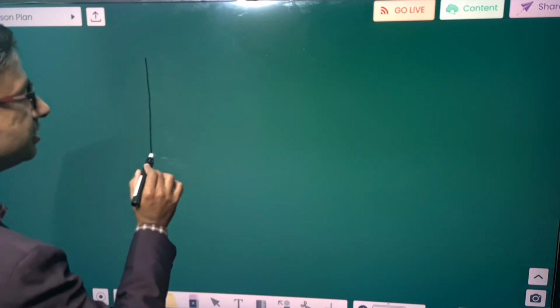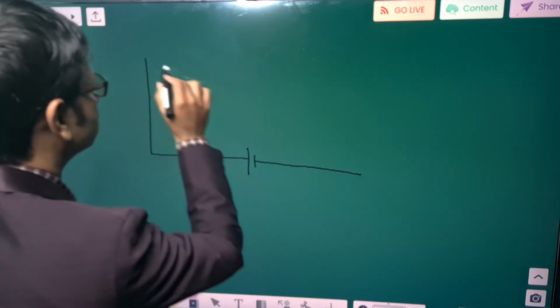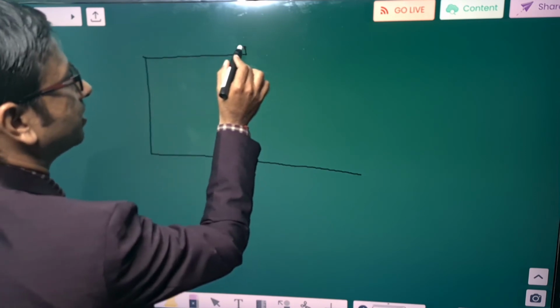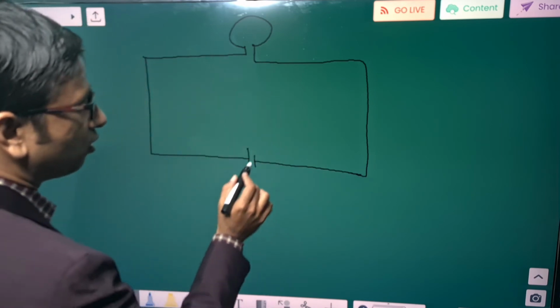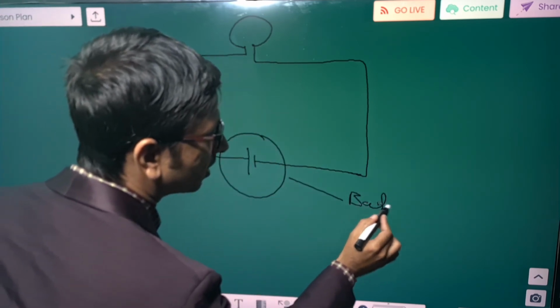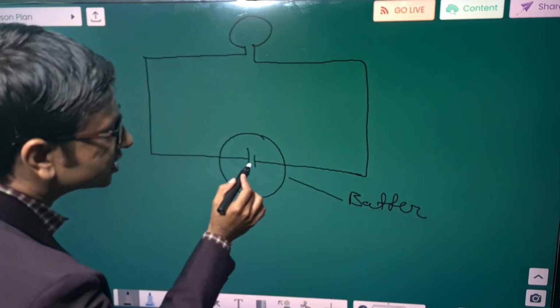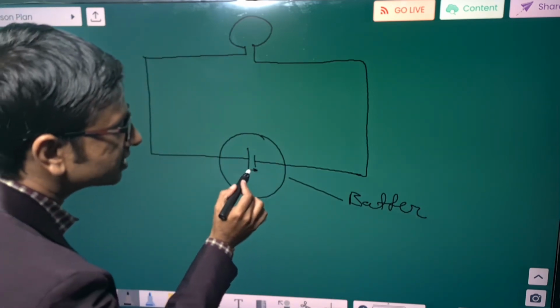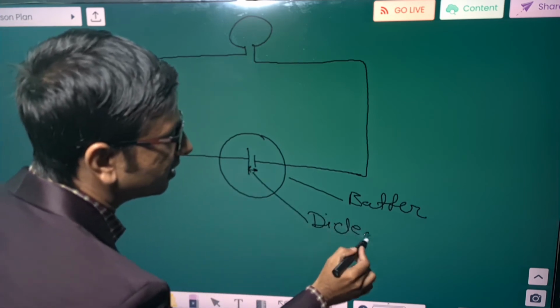This is a general circuit we used to make. Here it is a bulb. This is a battery. And what is the space showing within a battery? This is a small space. Actually, this is dielectric.